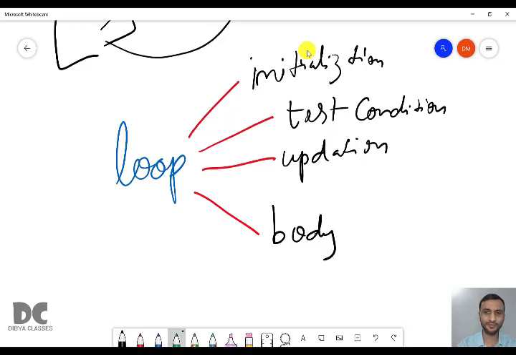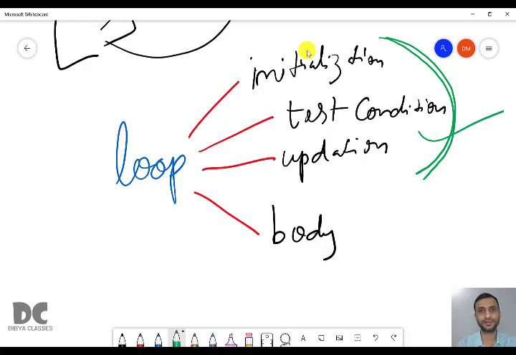Out of these four, the first three are the most important. The first three are important because in case any one of those is not present, a loop will not work. For example, if initialization is not there, the loop will not work. Or if the test condition is not there, the loop will not work. Or if updation is not there, the loop will not work. A loop will work only if initialization, test condition and updation are present.